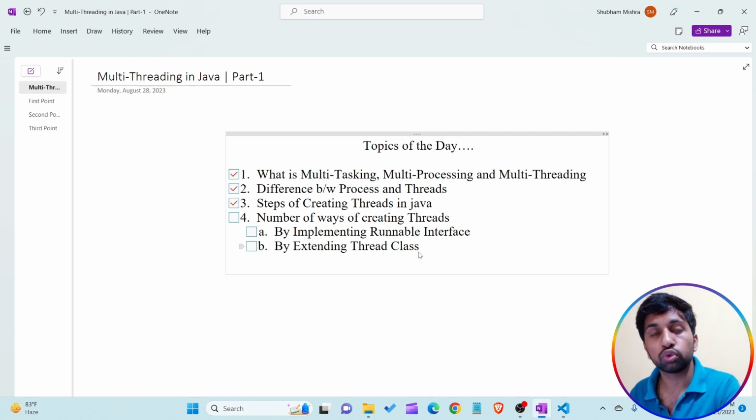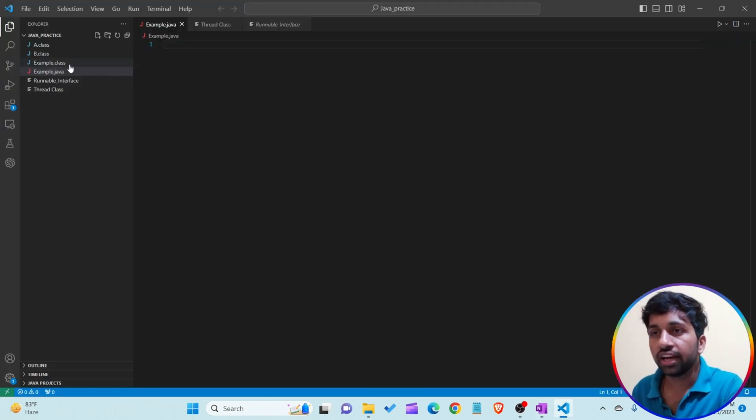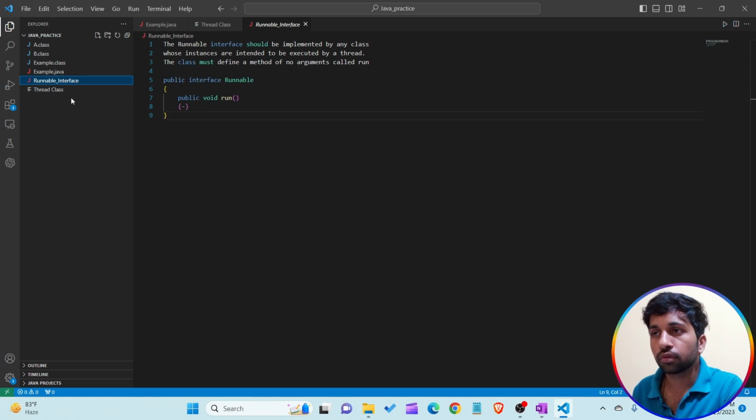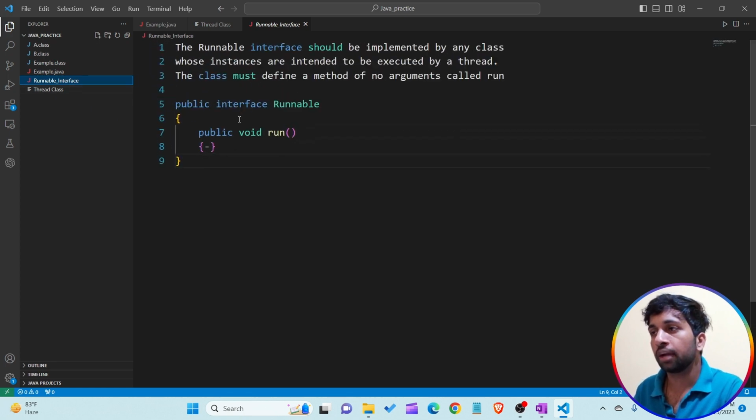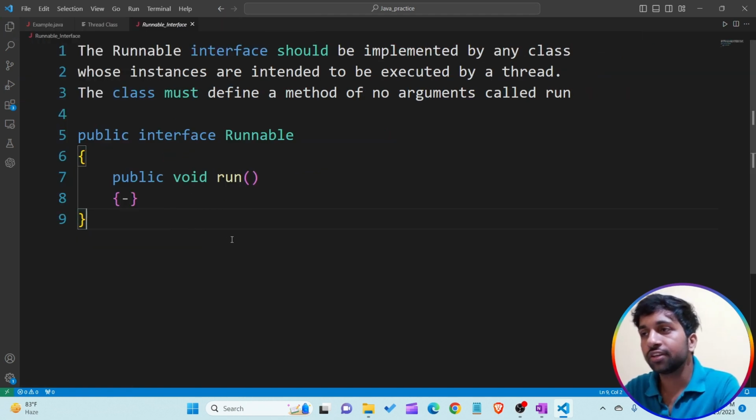First of all, I want to show you what a thread class is, what methods and constructors are present in the thread class, and what a Runnable interface is and what methods it contains. For that I open VS Code. You can see the Runnable interface should be implemented by any class whose instances are intended to be executed by a thread. The class must define a method of no arguments called run.